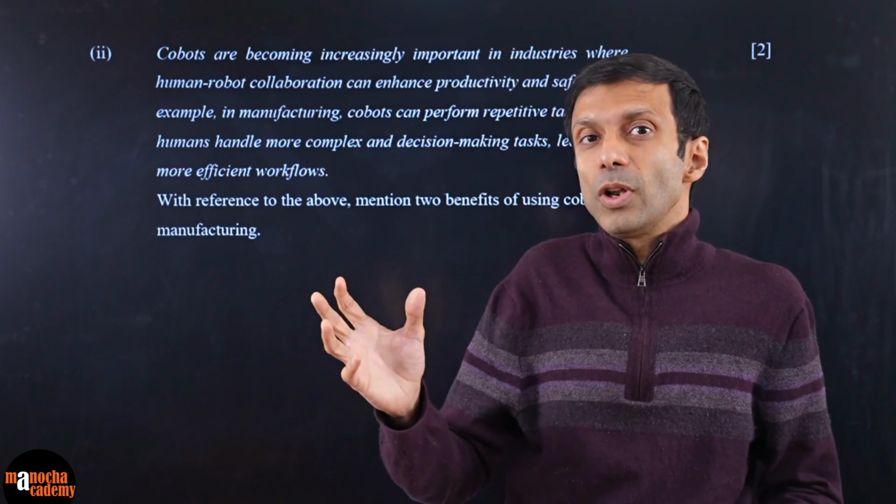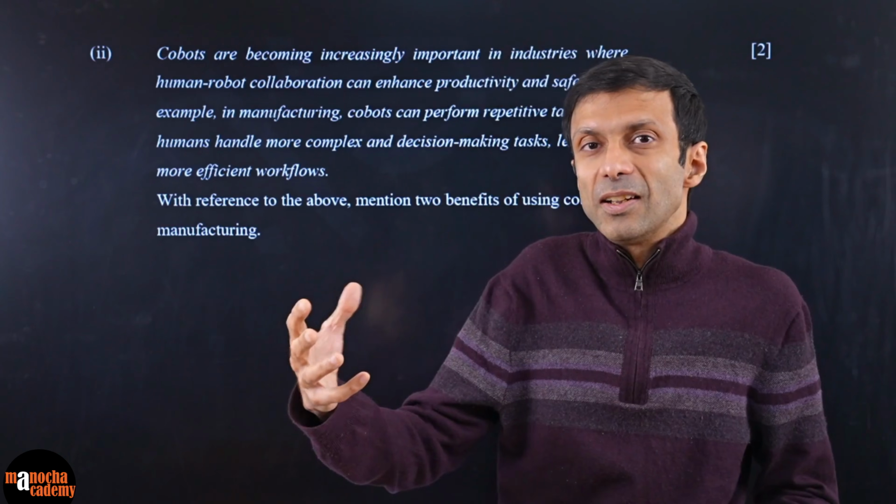And then there is also the safety aspect, because many times with heavy machinery, humans can get injured. Their hand can get cut, or they can have an accident, and then you'll have to have insurance for all that. But with cobots there'll be much more safety, and these cobots also work collaboratively.